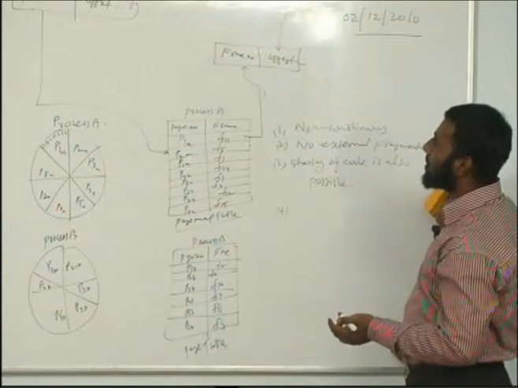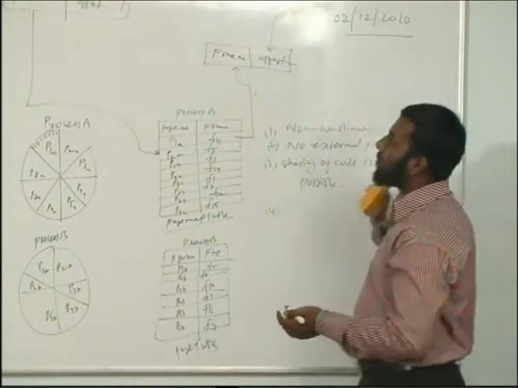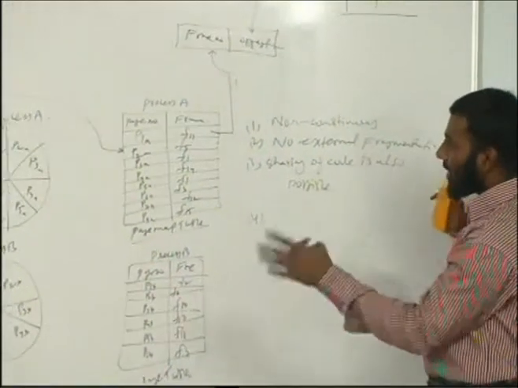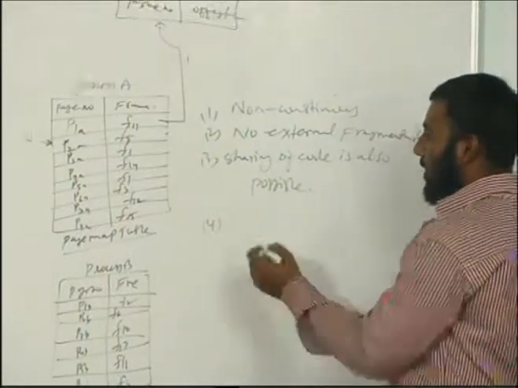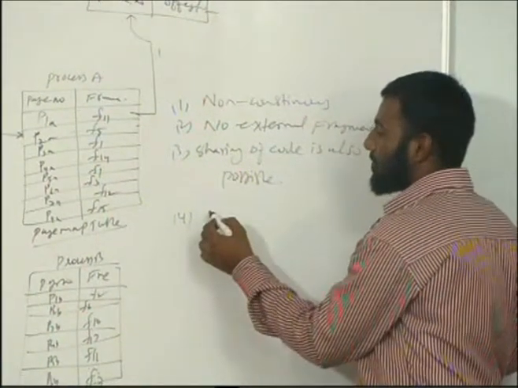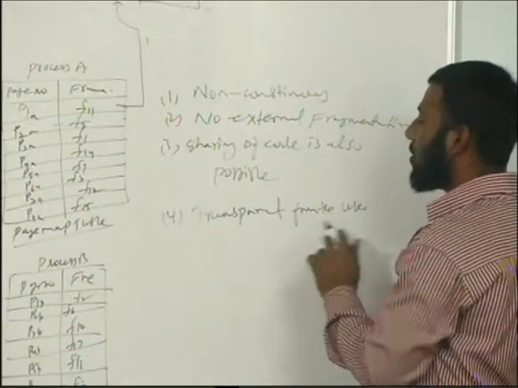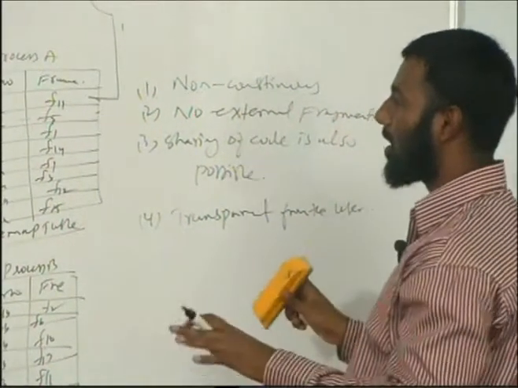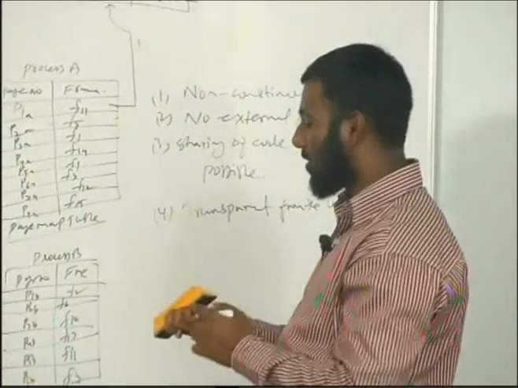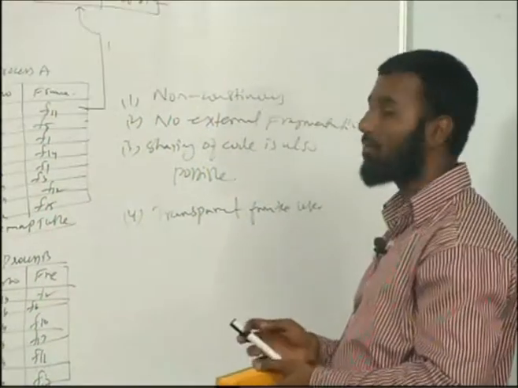Moreover, with the help of paging, this entire technique is done by the MMU, which is why it is transparent to the user. The user need not be aware of all these things. He just types the program, and it goes on, with the operating system and MMU working on his behalf.